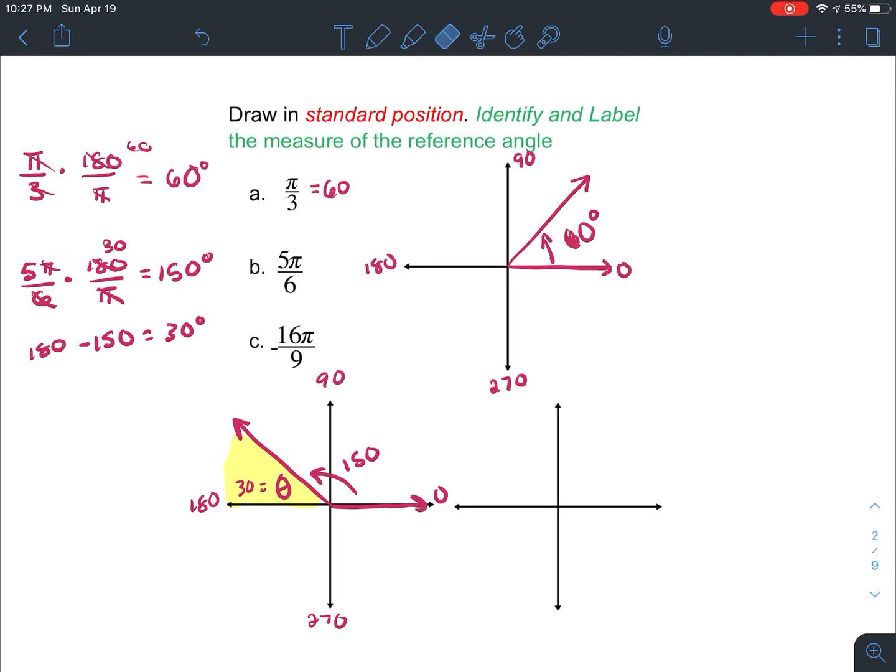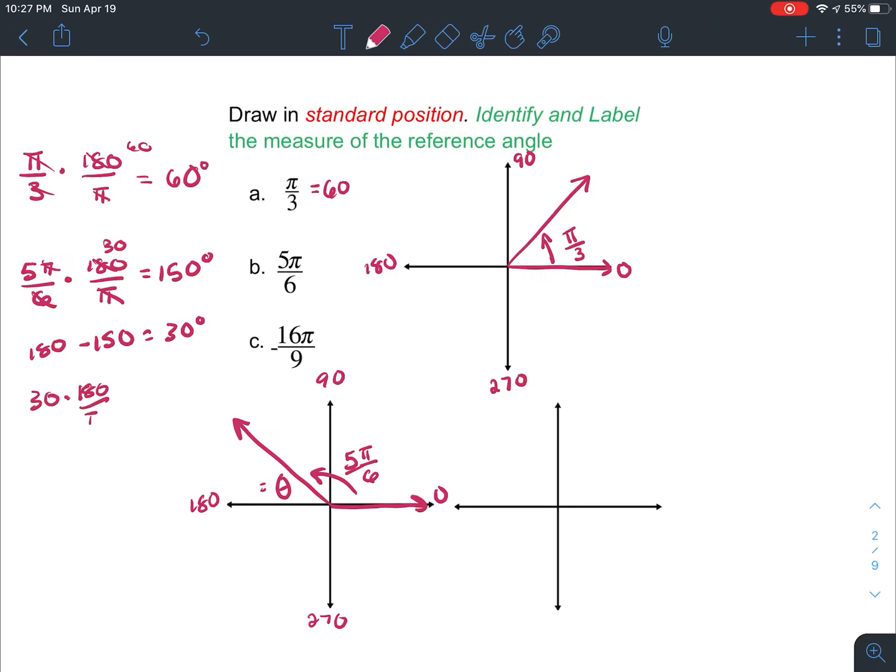So I actually should change this one up here. We had 60 degrees because I converted it, but that's equal to pi over 3. We have 150 on this angle, which I should really write as 5 pi over 6. And our reference angle here of 30 should be rewritten as 30 times 180 over pi.